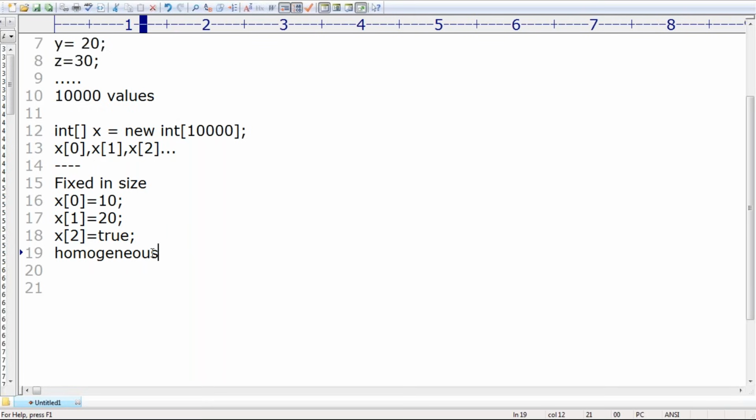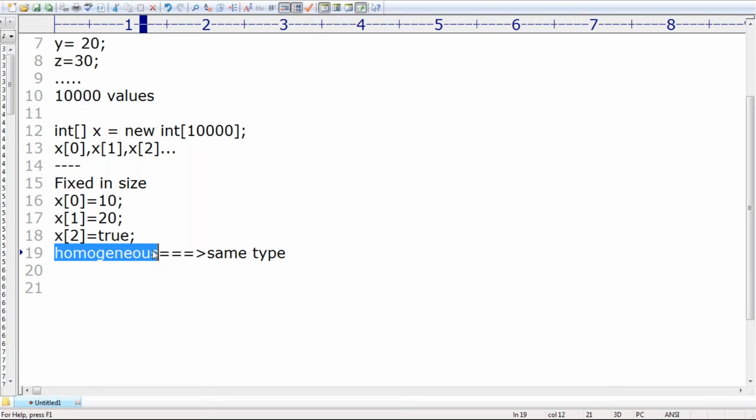What is the meaning of homogeneous, right? Amit, can you spell out what is the meaning of homogeneous? Homogeneous means what? Same type. So the biggest problem with the arrays concept is, one problem is fixed in size. The other is that an array can always hold only homogeneous type of elements. If you want to represent different types of values, then you cannot go for the arrays concept, sir. Make sure you people are clearly aware. Is it clear for all, right?